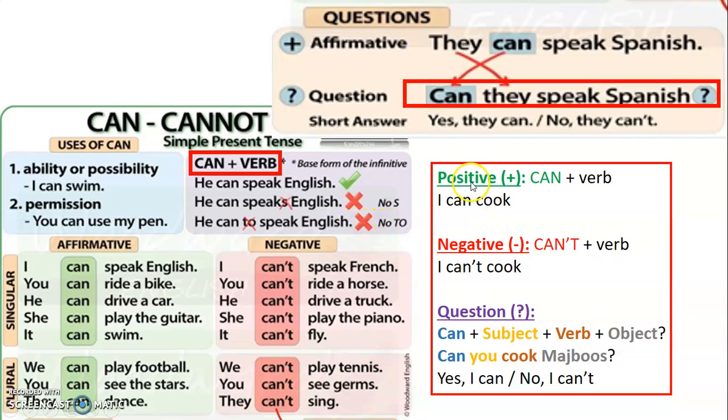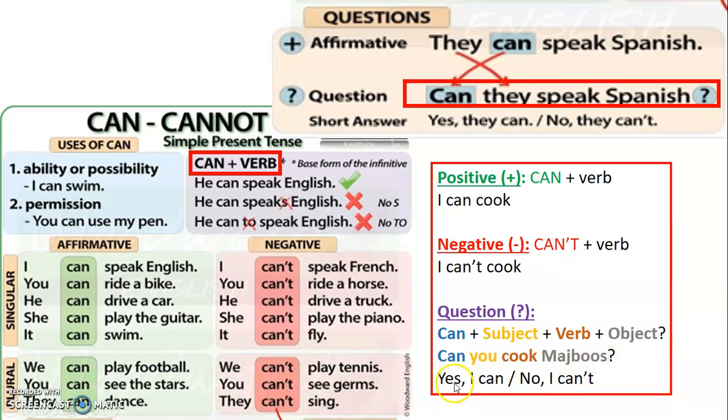So, for a positive sentence, we must use can plus a verb. So, for example, I can cook. The negative sentence is made of can't plus a verb. For example, I can't cook. And the question is made of four things. Can plus the subject plus verb plus object. Example, can you cook majboos?